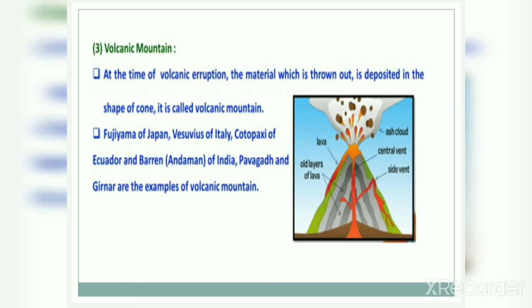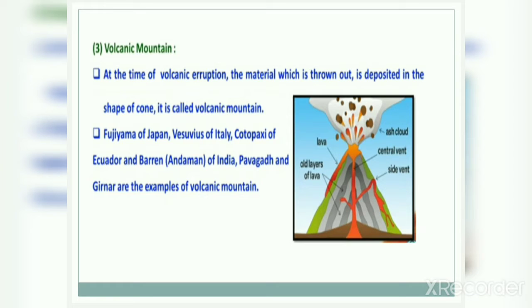Fujiyama of Japan, Vesuvius of Italy, Cotopaxi of Ecuador and Barren, Andaman of India, Pavagadh and Girnar are the examples of volcanic mountains. So you can see in the picture also how this volcano erupts and how the material comes out below the earth crust.